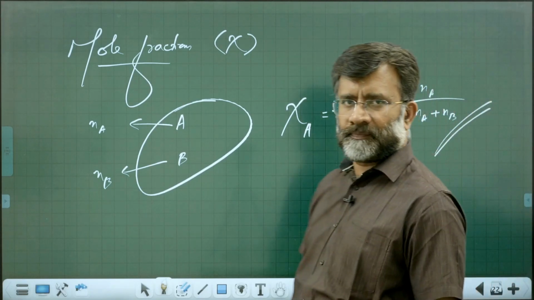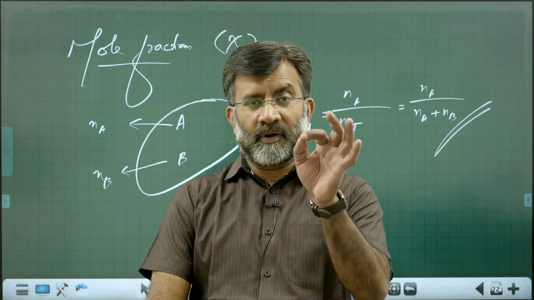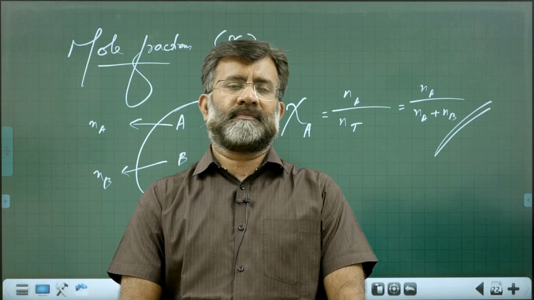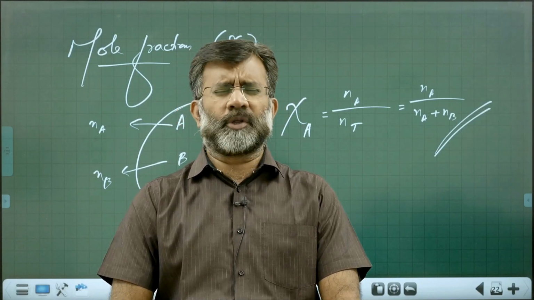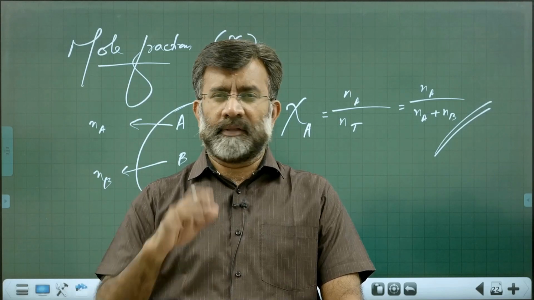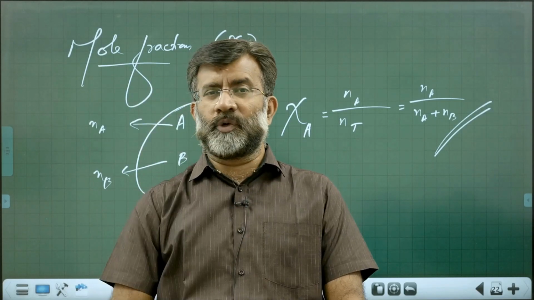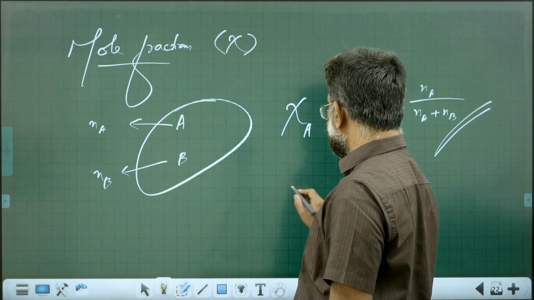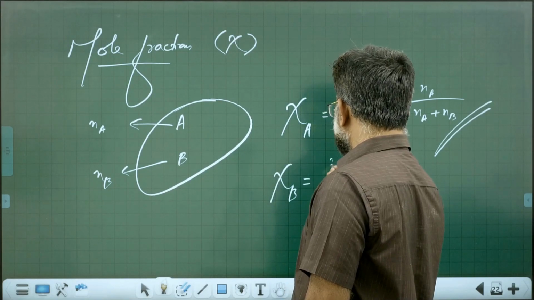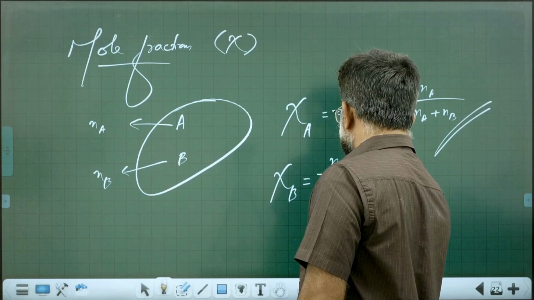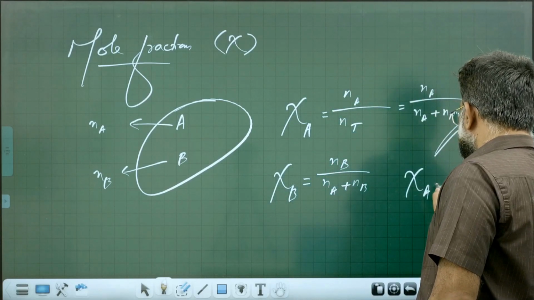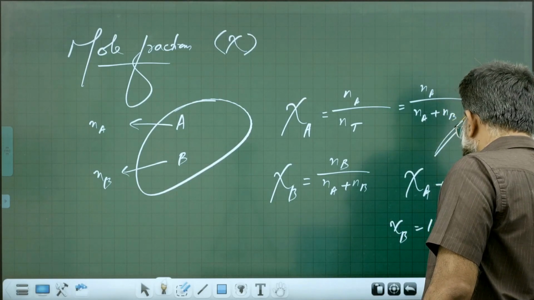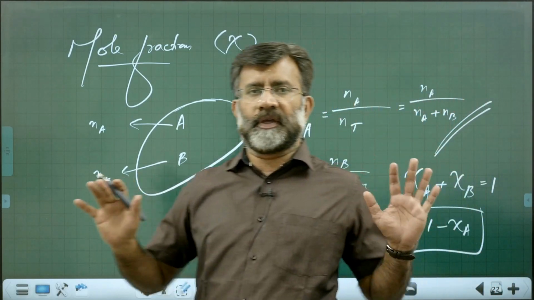That is mole fraction. So what is mole fraction? Number of moles of one component out of total number of moles. And I am sure you understand, as with any fraction, there is no unit. Mole fraction has no unit. Sum of mole fractions is unity. Very important. What is chi B? Chi B is equal to Nb by Na plus Nb. I don't have to tell you chi A plus chi B is equal to 1, or chi B equal to 1 minus chi A. These things are very, very important.